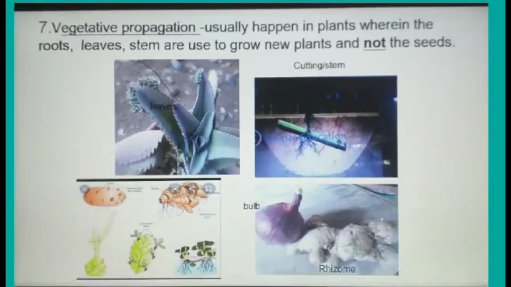Seventh, vegetative propagation. Usually happens in plants wherein the roots, leaves, and stems are used to grow new plants and not the seeds.